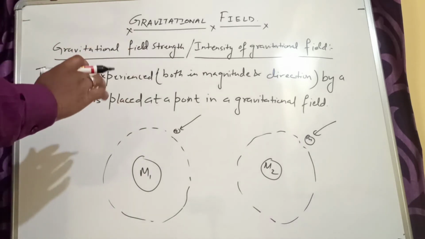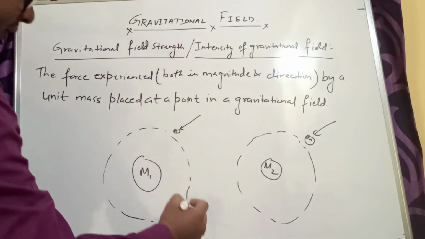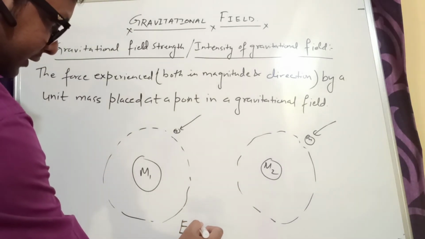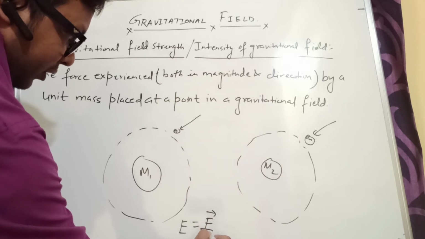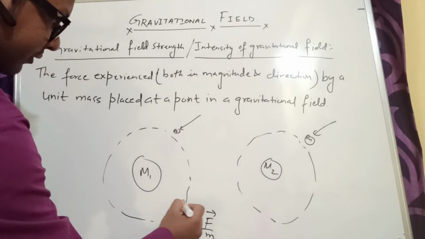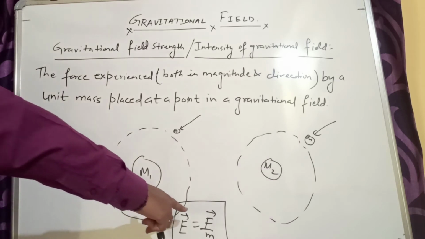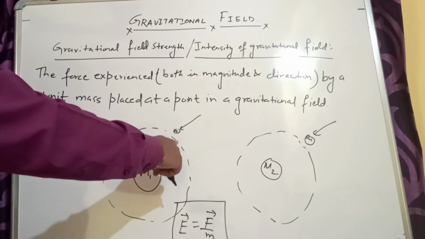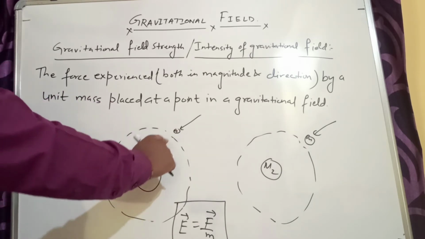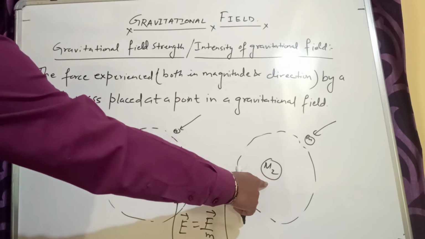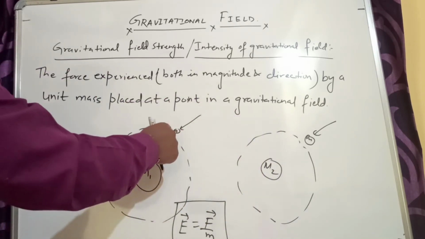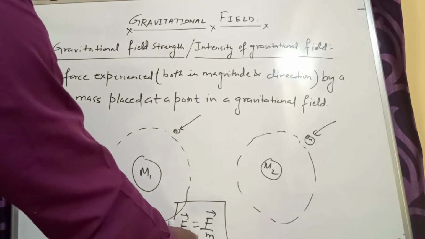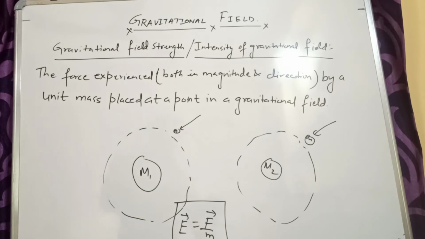Generally the field strength or intensity is denoted by capital E, and it is given by vector E is equal to F upon m, where F is the force of attraction between the two bodies. In this case it will be between M1 and m, and in this case between M2 and m, and this small m is the test mass which we are bringing towards the main object. So capital E is equal to F upon m.